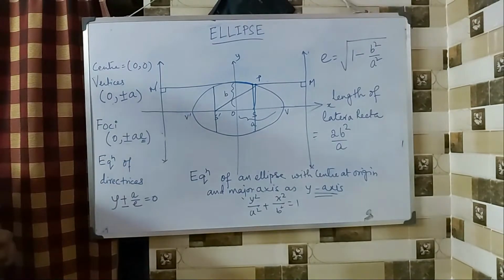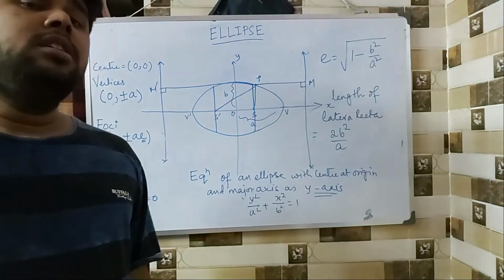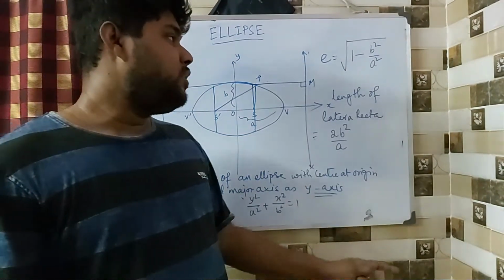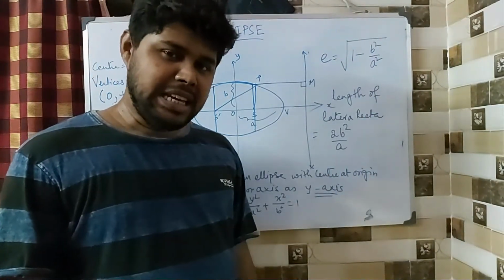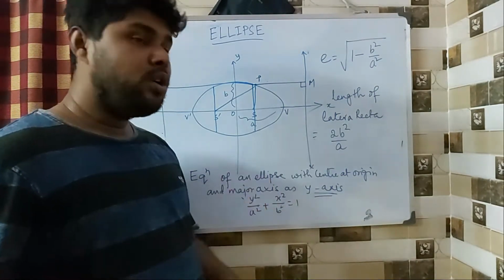Fine. So this is your formula for finding the value of e, that is the eccentricity. Fine. So that's the idea of ellipse where the center is at origin.